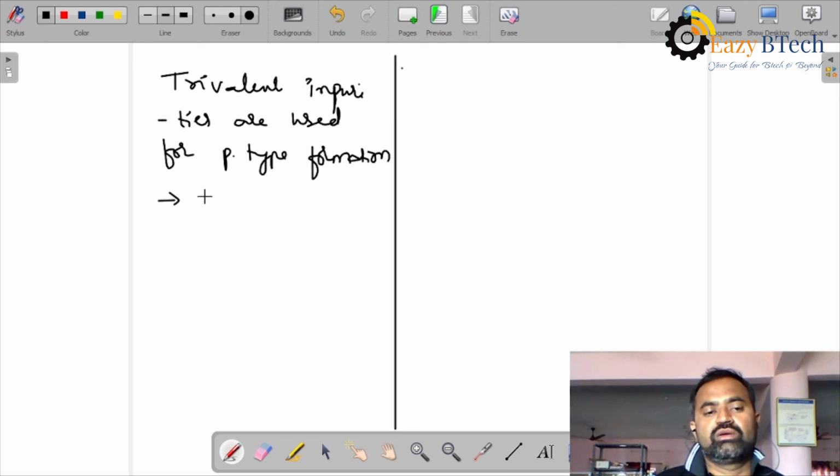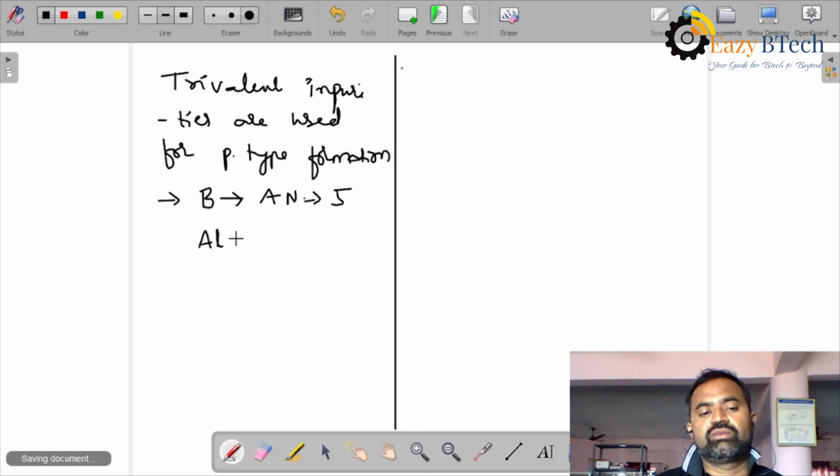Those are boron, atomic number 5; next, aluminium, atomic number 13; next, gallium, atomic number 31.